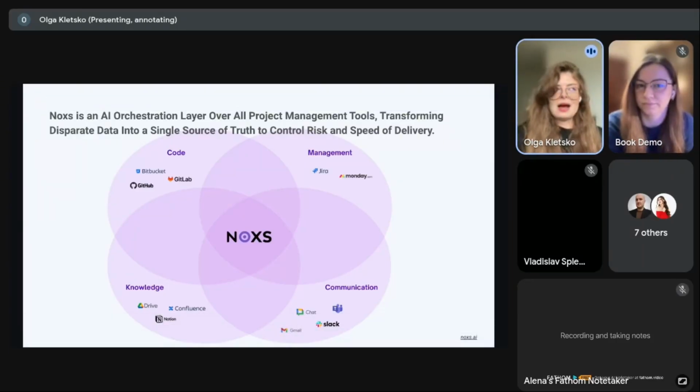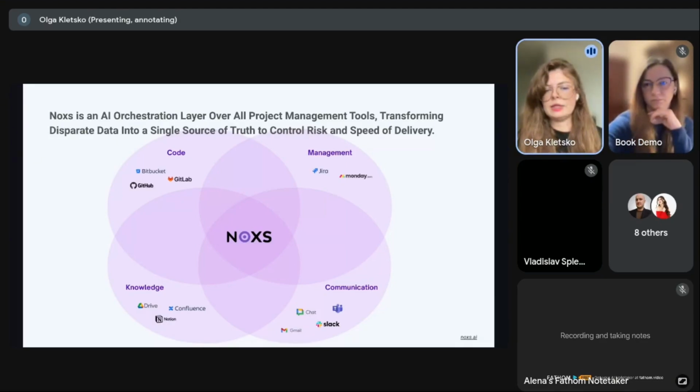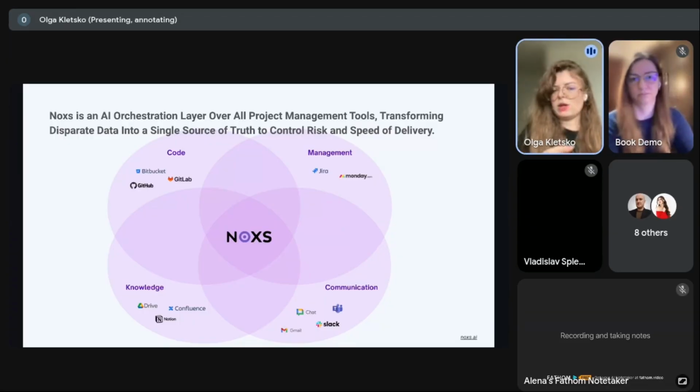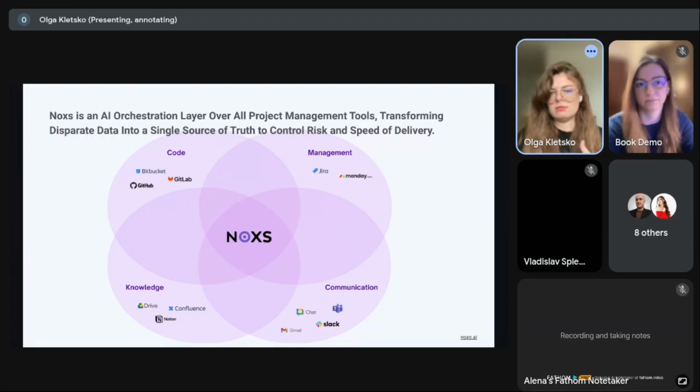Possibly some of you, or maybe all of you, already use some tools that organize the work of your teams. It can be Atlassian tools, Jira, Confluence. It can be Linear, Notion, Monday.com, Google Drive, some code repositories, Git, GitLab, GitHub, Bitbucket, and it can be any combination of these tools or one tool separately. But the main idea here is that all these tools relate to some specific vendor, and they're responsible for some specific area at your work, and these tools don't know about information from other tools. For example, if you work in Jira, Jira doesn't know about the code that you store in it.